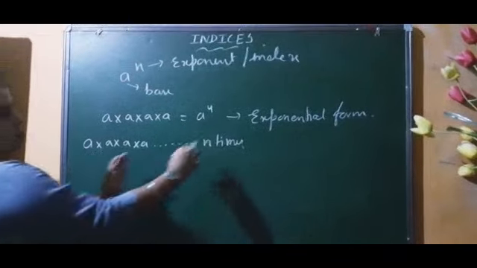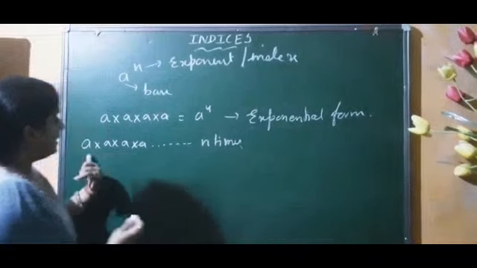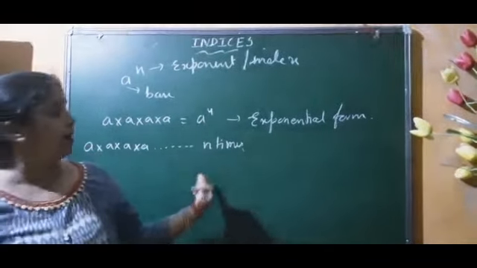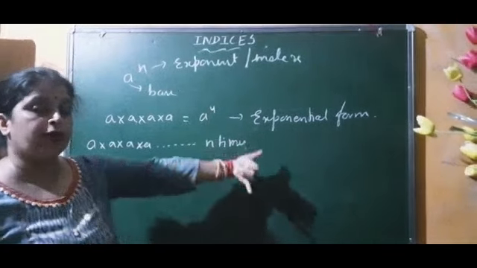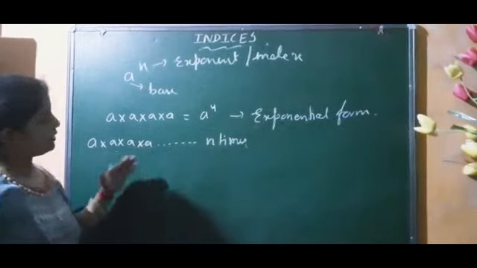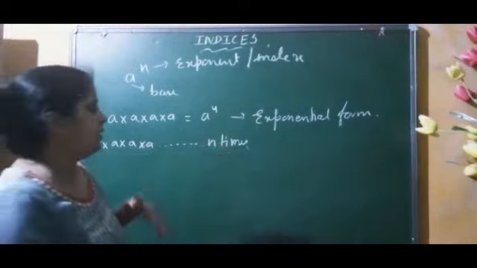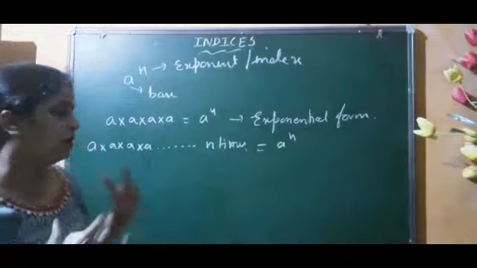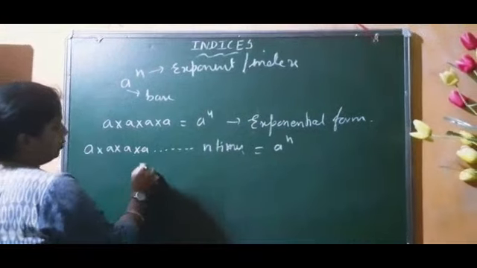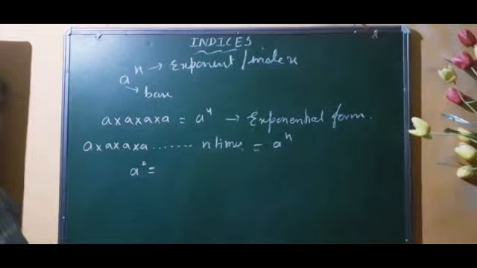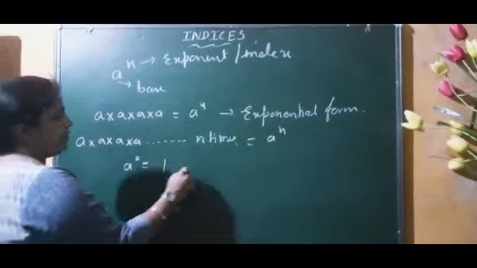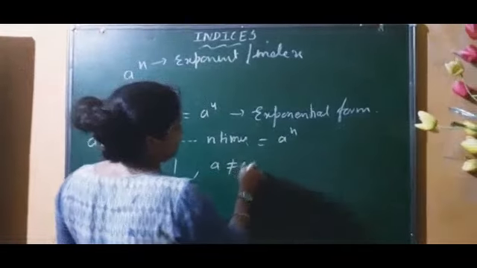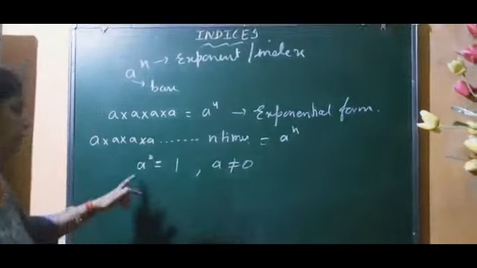It means it is equal to a to the power 10. a into a into a into a, 100 times. It means a to the power 100. If it is written a into a into a n times, it means a to the power n. Okay. And already I have explained to you, 0 power of any number is equal to 1 except a must not be equal to 0, because 0 to the power 0.